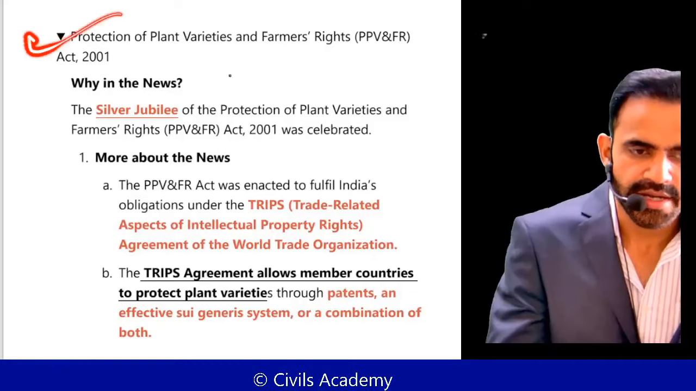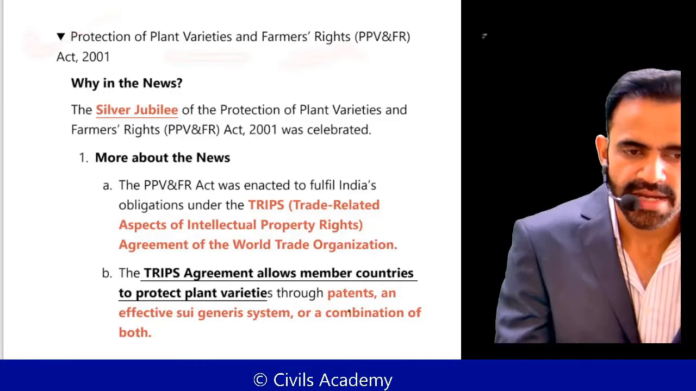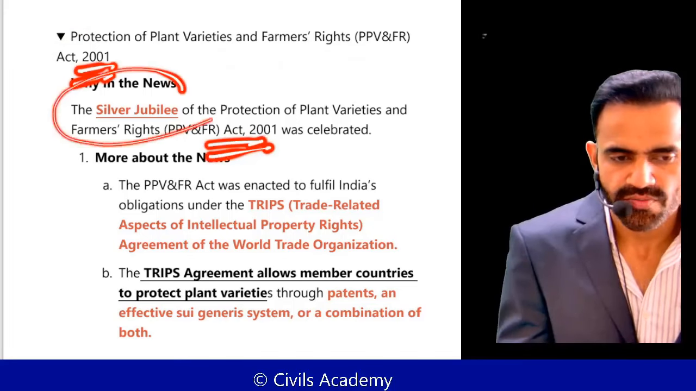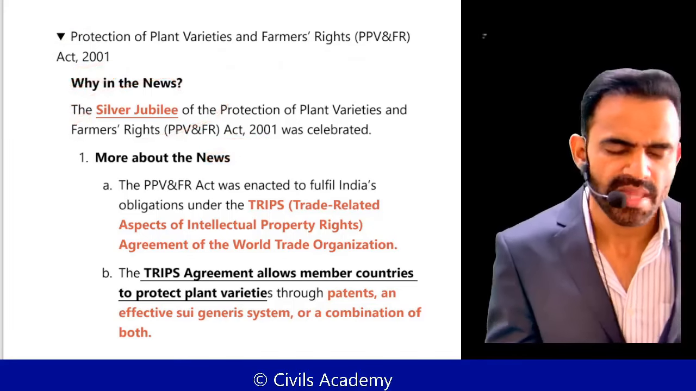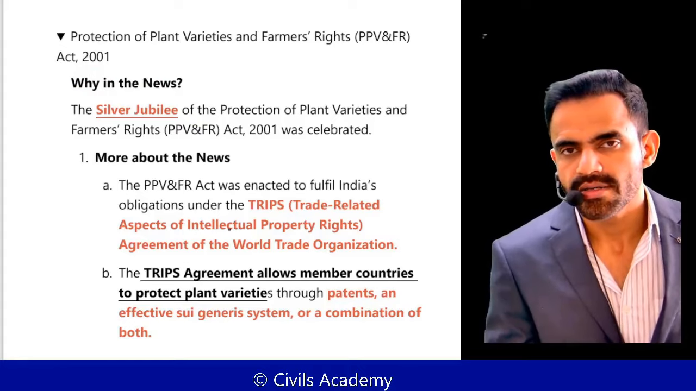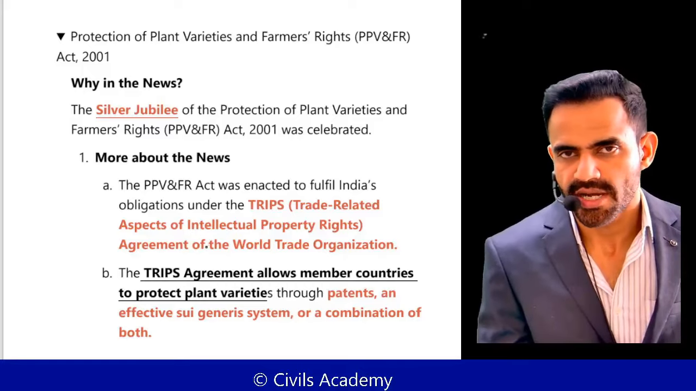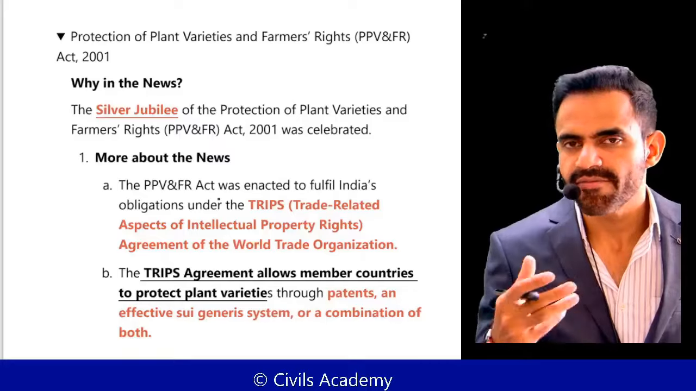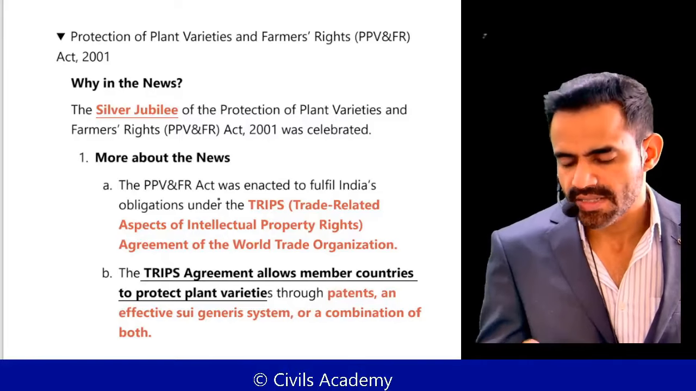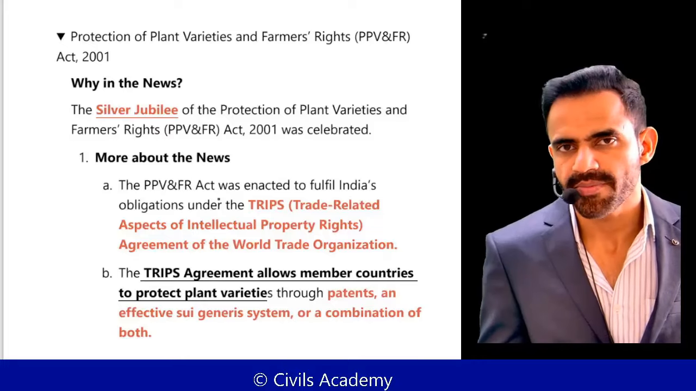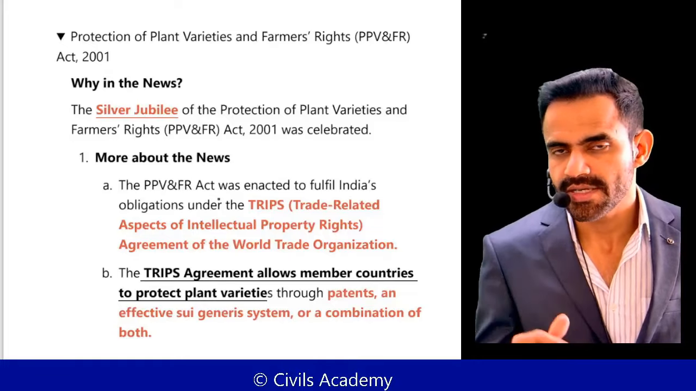Next is related to the Protection of Plant Varieties and Farmers' Rights. This act was enacted in 2001 and recently it was in the news because of its Silver Jubilee. Now understand in a very simple sense. In our country, seeds are not given patent rights. What is the meaning of patent? Let's say you developed a vaccine. You have patent right. That means no one else will be able to produce it without your explicit permission. Patent is given for 20 years.